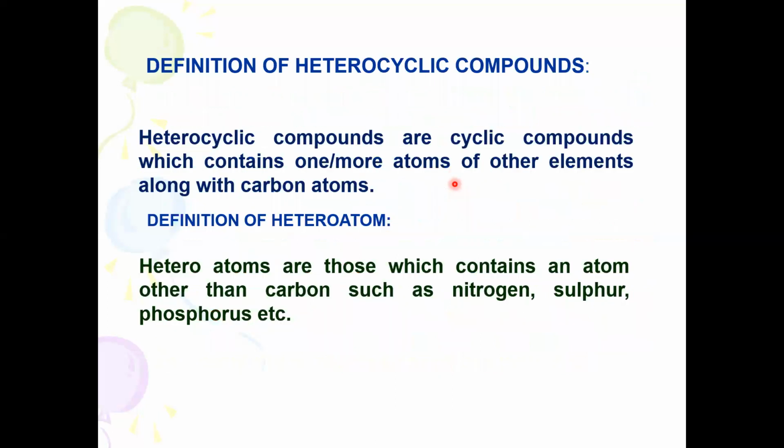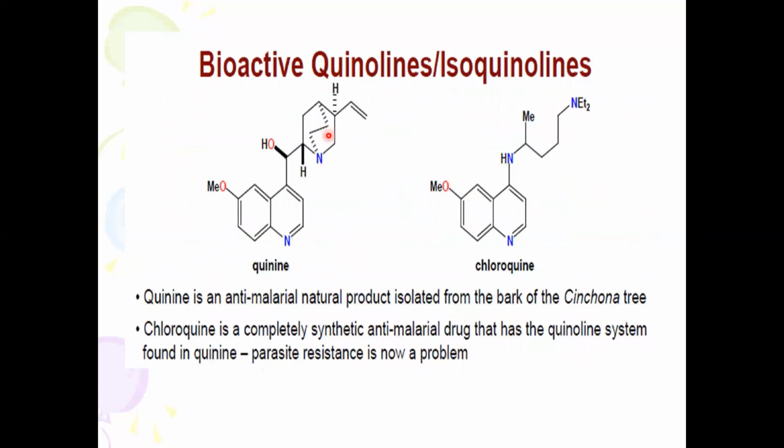You can see here some important bioactive quinolines. You have heard about antimalarial drugs like chloroquine and others. This is the quinine moiety. Here you will find the quinoline. Quinine is an antimalarial natural product, and this is a quinoline structure. This is a heterocyclic moiety. Chloroquine also consists of quinoline.